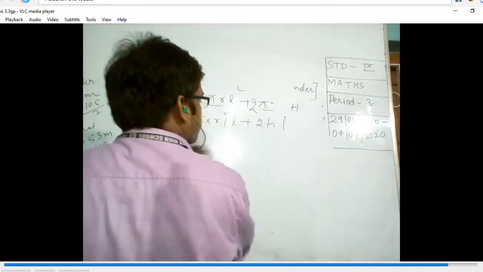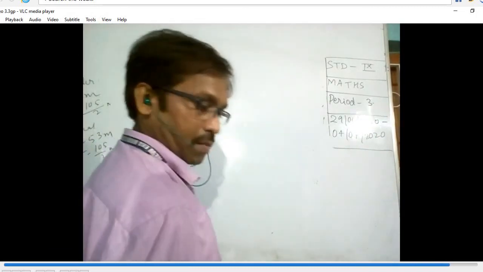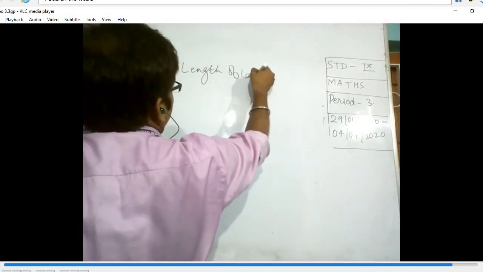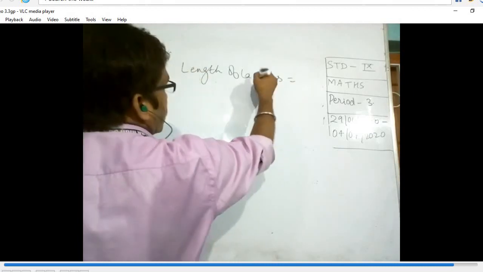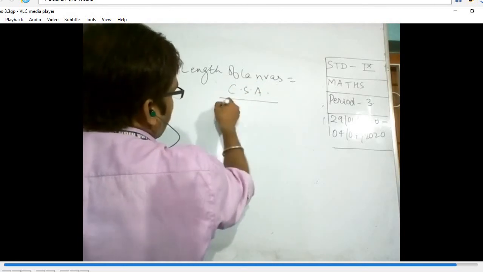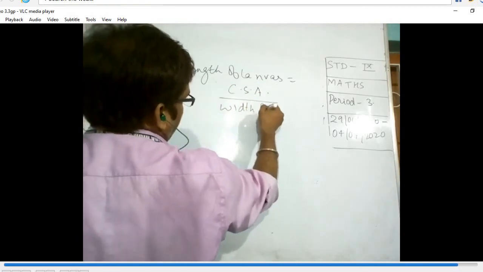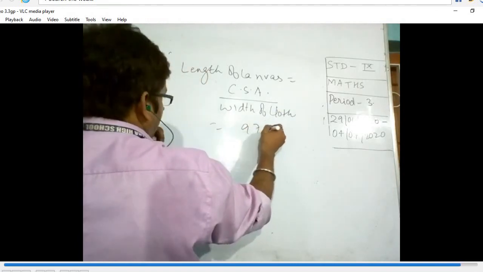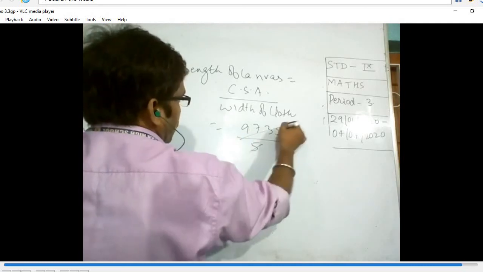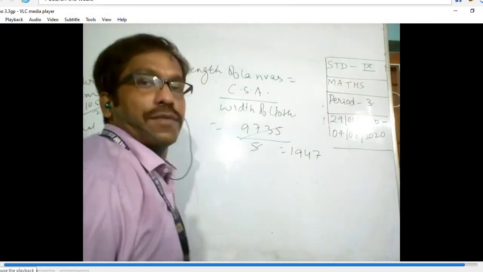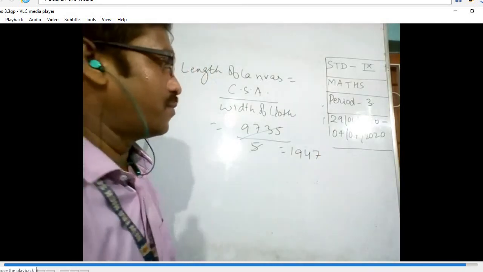So that means we can say the length of the canvas is equal to curved surface area divided by width of the cloth. So that is 9735 divided by 5. So it is 1947. Okay, so this is 1947.